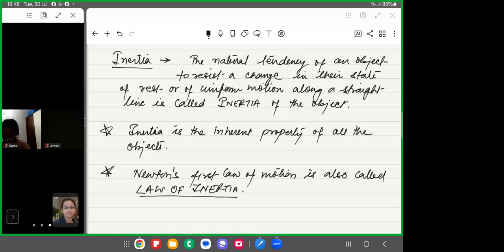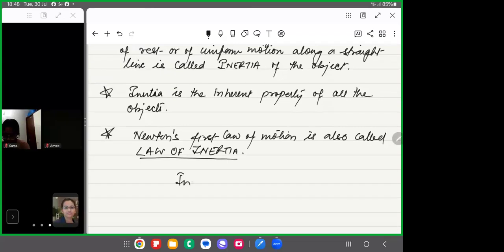Right. So how do we measure this tendency? It depends on the mass, and it is directly proportional to the mass. Inertia is directly proportional to mass. That means inertia increases with an increase in the mass. If a body has a big mass, then it has more inertia, and you need to apply more force to change its state. Are you getting my point?